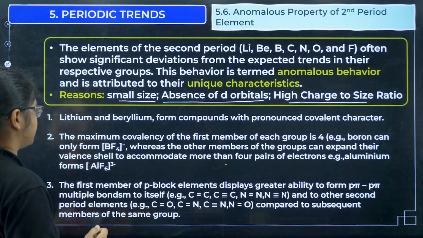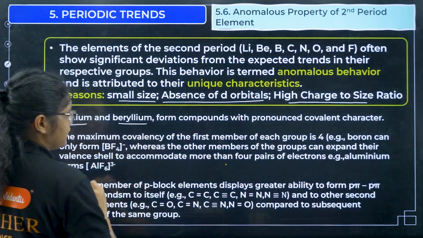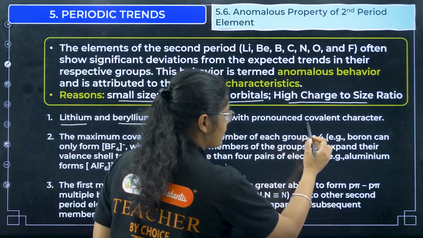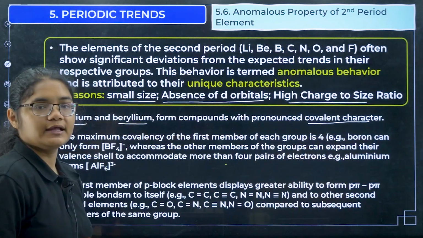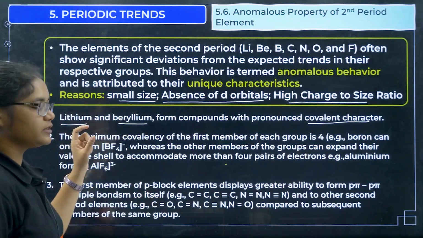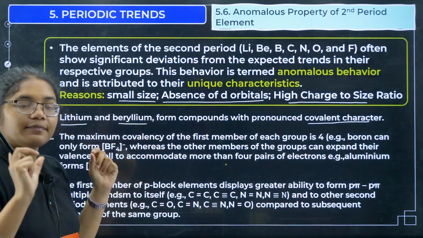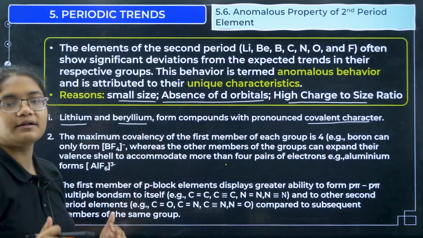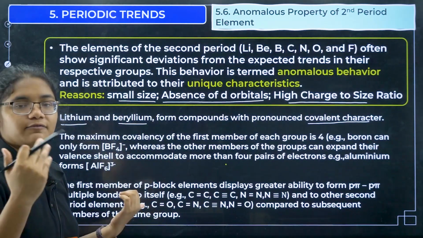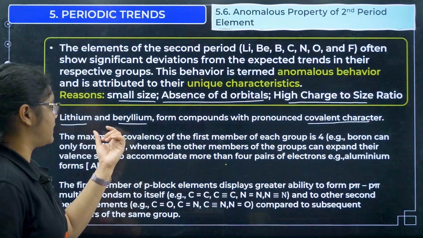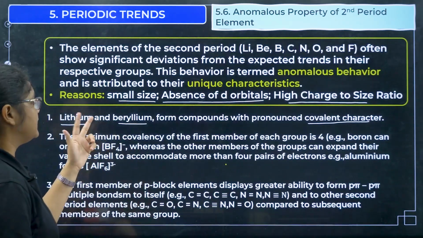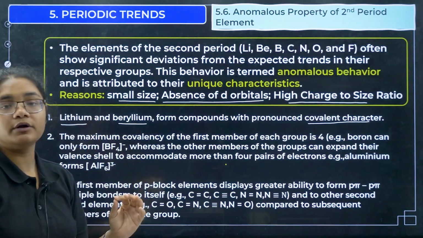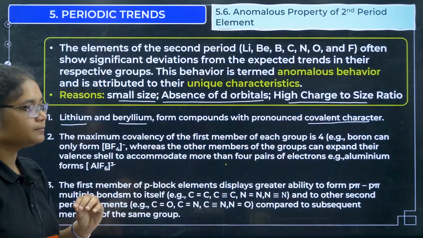Some examples: lithium and beryllium form compounds with pronounced covalent character. Both are the first elements of their groups, and they form compounds with pronounced covalent character, whereas the other elements form ionic compounds. Sodium will form an ionic compound, magnesium will form an ionic compound, but lithium and beryllium can form good covalent character compounds.